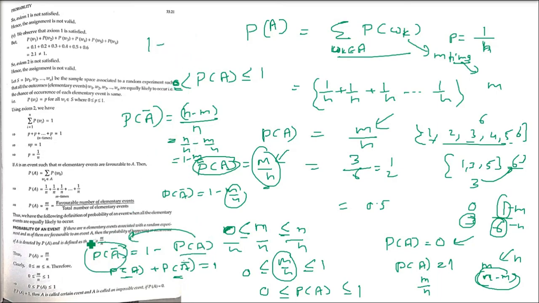So sometimes you need to find out something is not happening to find out something is happening, and vice versa. If something is happening, what is not happening can be found out. If something is not happening, what is happening can be found out using this formula. Okay, these are the discussion, the theory, but we have some illustrative examples. There are problems based on different constructs, different ways, different formulas. So we'll take examples whenever required.